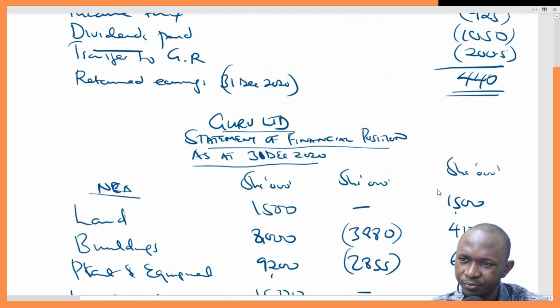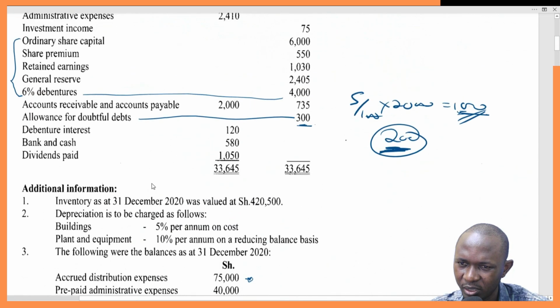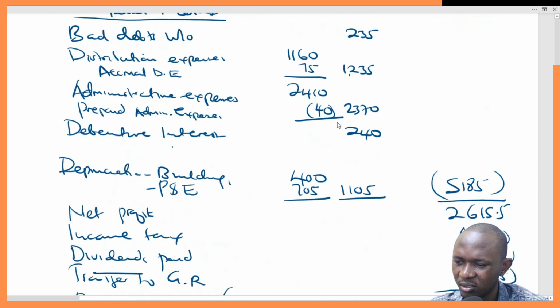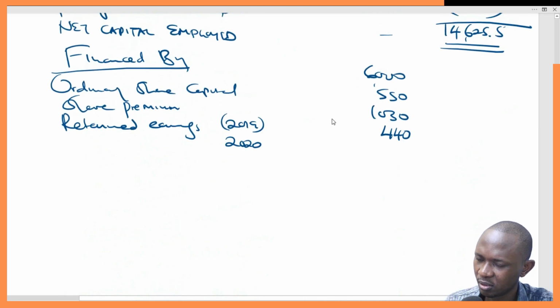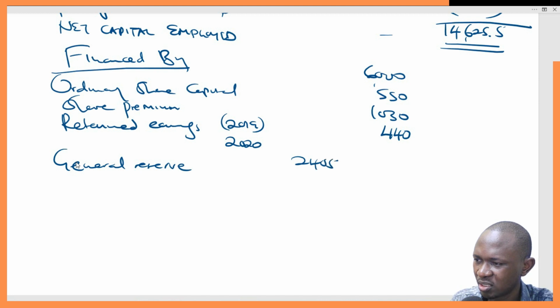Then we move on. Let's pick it from the question again. General reserve 2405. Remember, it has some workings. So general reserve, then additional transfer to the general reserve.